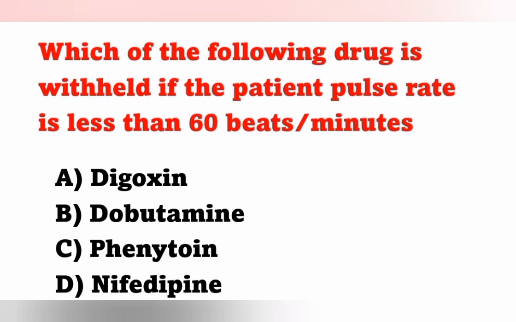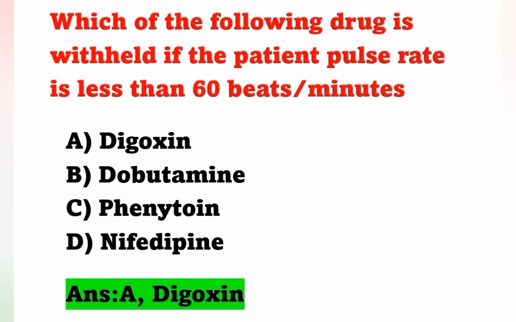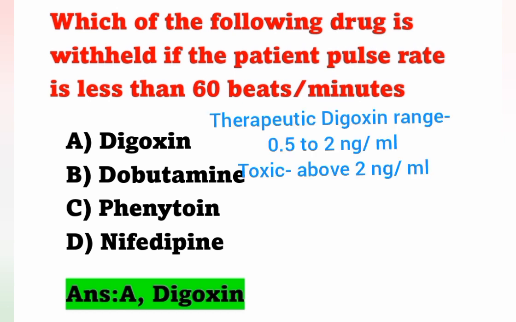Which of the following drugs is withheld if the patient's pulse rate is less than 60 beats per minute? Options: option A digoxin, option B dobutamine, option C phenytoin, option D nifedipine. The drug which is withheld or stopped if the patient's pulse rate is less than 60 is digoxin. Option A is the correct answer. Digoxin is an example of a cardiac glycoside. If the patient is having bradycardia, which means decreased heart rate, or the pulse rate is below 60, we withhold the medicine, that is digoxin.